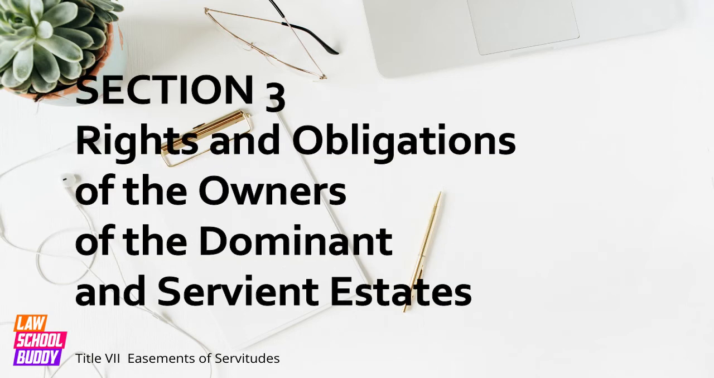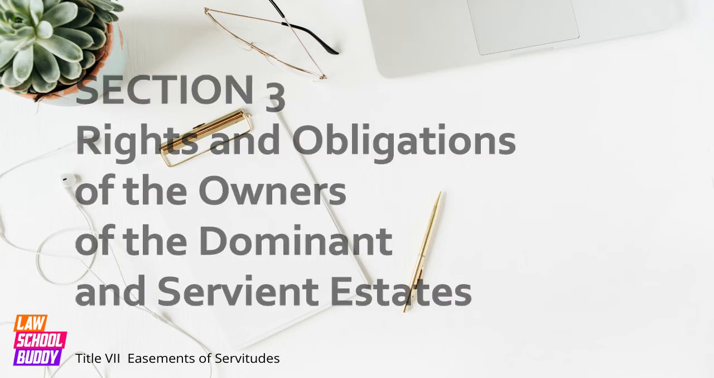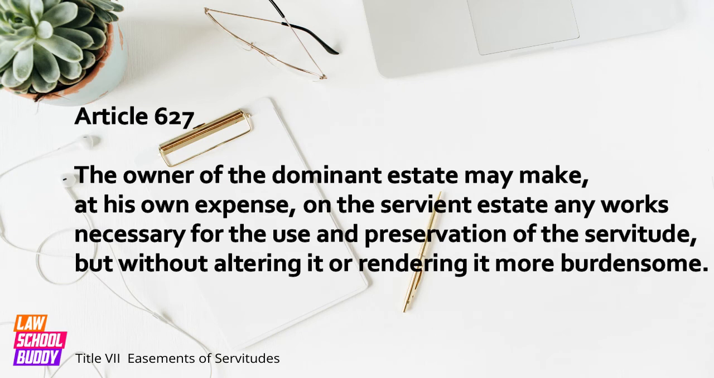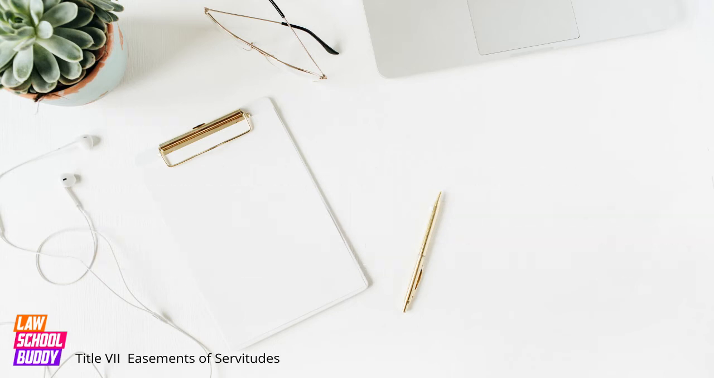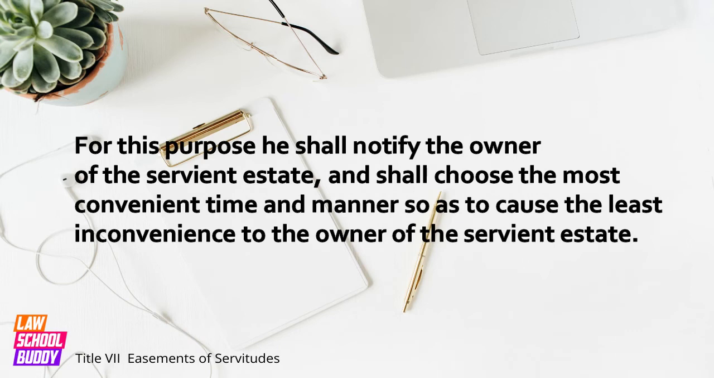Section 3. Rights and obligations of the owners of the dominant and servant estates. Article 627. The owner of the dominant estate may make, at his own expense, on the servant estate any works necessary for the use and preservation of the servitude, but without altering it or rendering it more burdensome. For this purpose, he shall notify the owner of the servant estate, and shall choose the most convenient time and manner, so as to cause the least inconvenience to the owner of the servant estate.